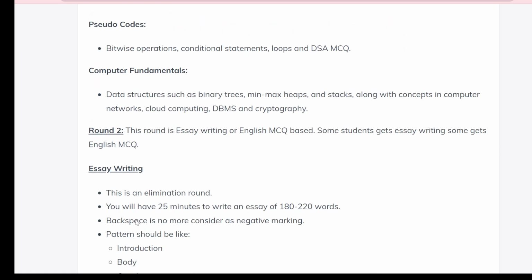If you face the English MCQ based questions, then there will be a paragraph, and you have to answer on the basis of the paragraph. There will be some English vocabulary and grammar questions, mismatched questions, and other types, whatever English can contain, you will face this type of question.